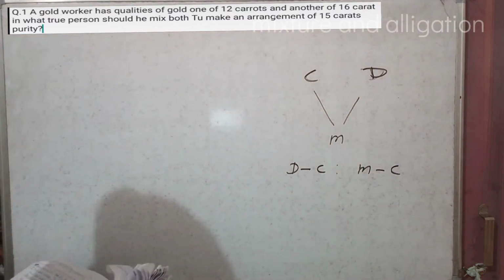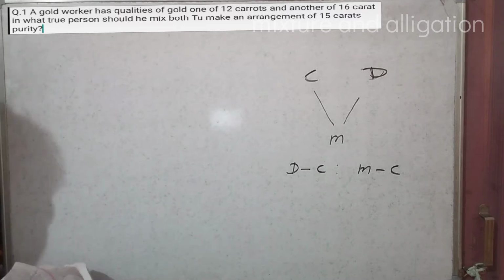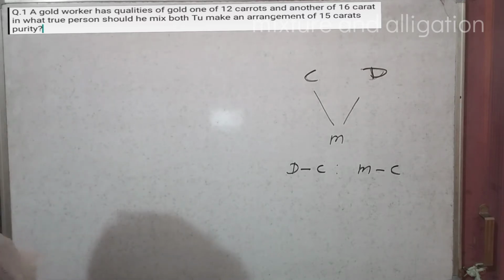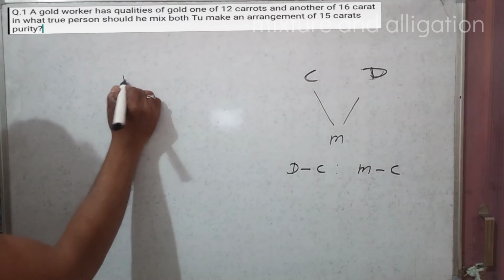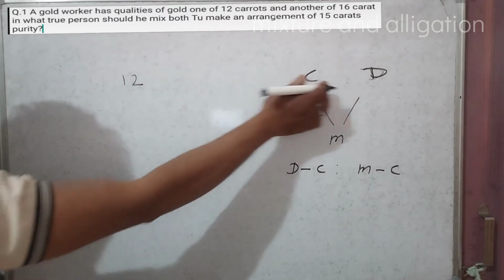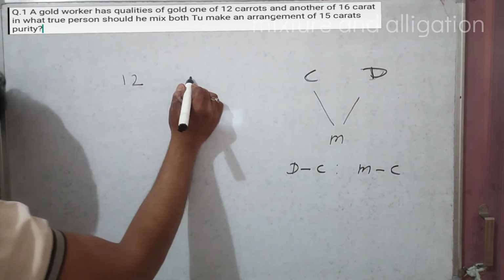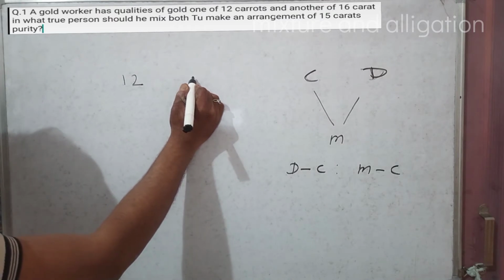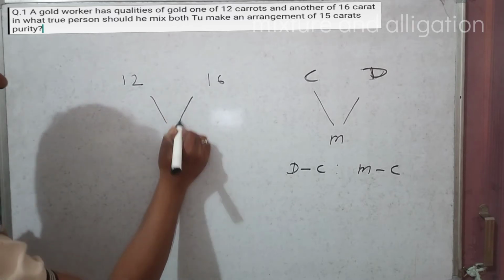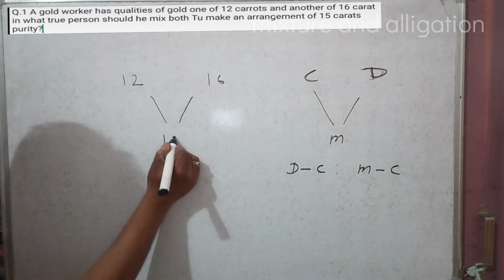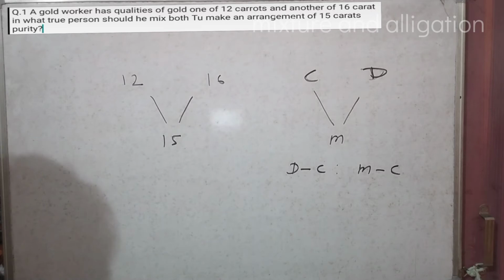The cheaper value is 12 carat, the dearer value is 16 carat, and the mean value is 15 carat. We need to know in which ratio both are mixed.